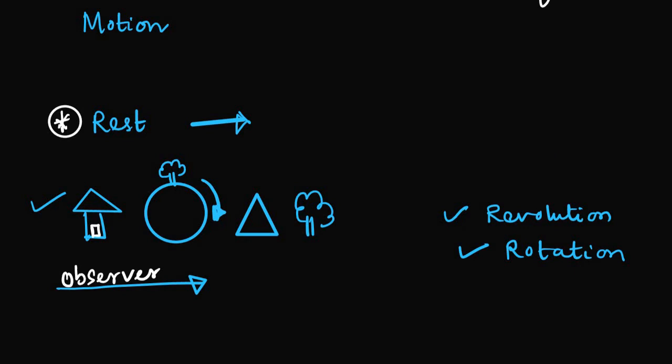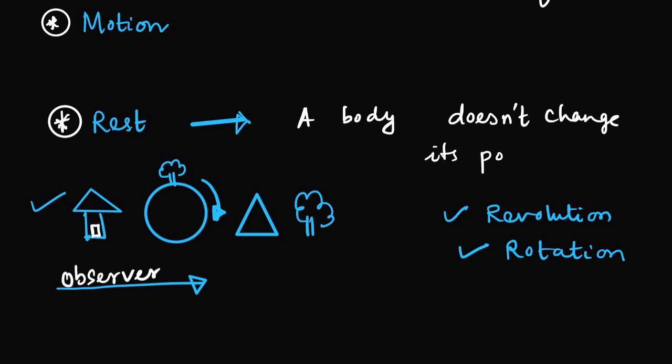So if there are two things, that is motion and rest, then if I am going to define rest, I will simply say, if a body does not change its position with respect to time, I simply write time. So with time, after each passing hour, if I am seeing the tree is at the same position, then I'll say the tree is at rest.